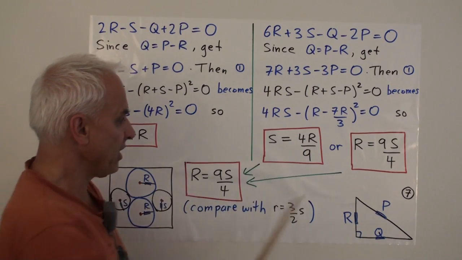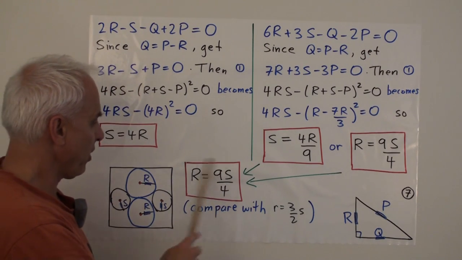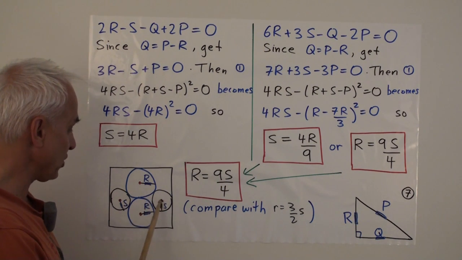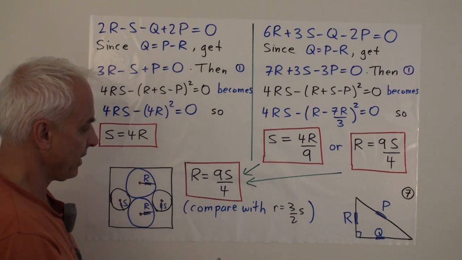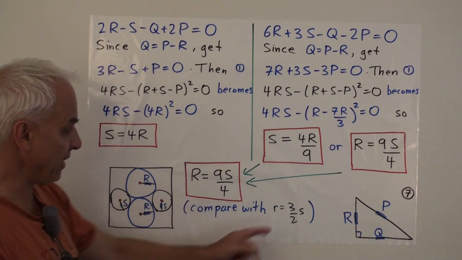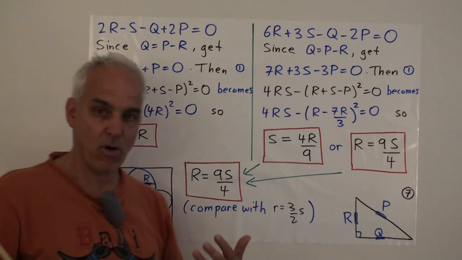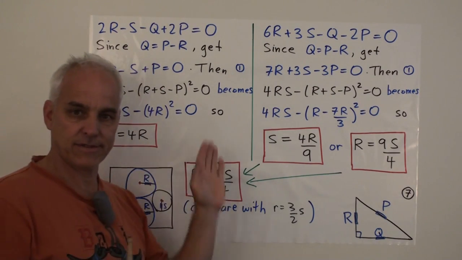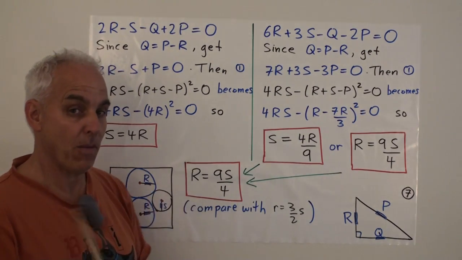And if we want to flip that around, we could say that R equals 9S over 4. Well, that's more in keeping with the geometry of things. R equals 9S over 4 is now giving us the relationship between these quadrants of that circle and the quadrants of this circle. And it's really the same as what we got before in the classical case, where we got r equals 3/2 over s. This is just obtained from this one by squaring everything. So we've recaptured this. We've had to do a little bit more work. And we've actually seen that there's an alternate route algebraically. There's a suggestion of some other kind of solution, but it wasn't relevant to us for our problem.